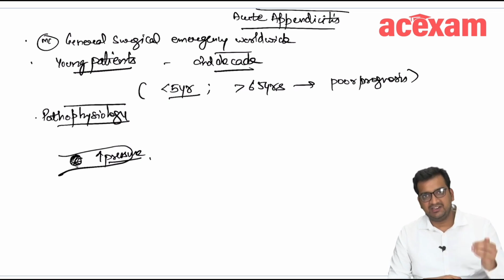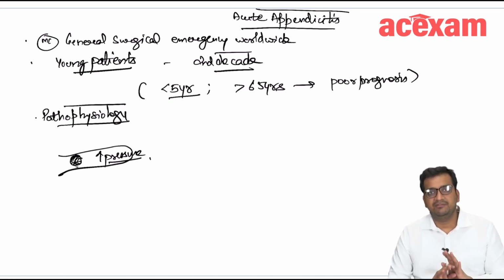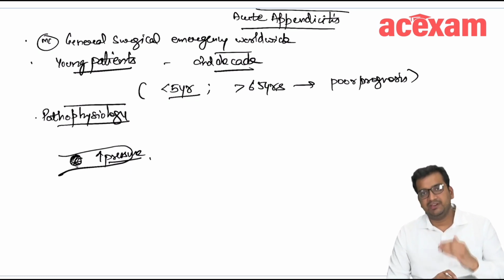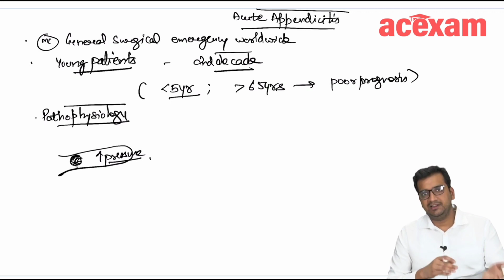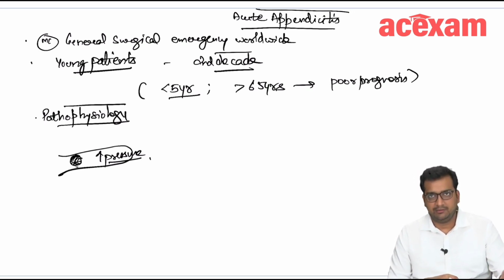Generally, arteries are having high pressure, followed by veins and followed by lymphatics. So whenever there is an increase in the pressure, initially there will be decrease in the lymphatic supply, followed by decrease in the venous return, followed by decrease in the arterial supply. And later on, it will lead to gangrene, which may lead to a perforation later on.